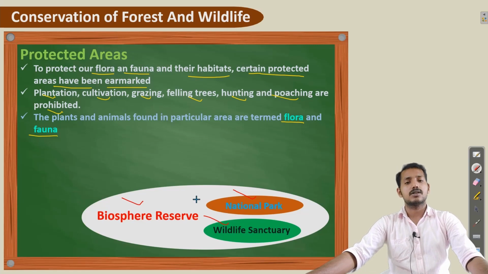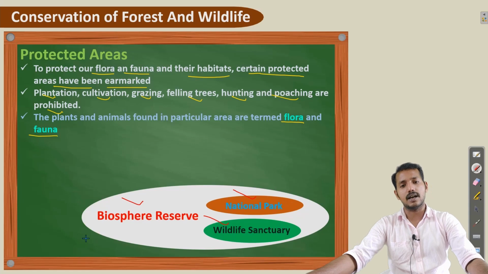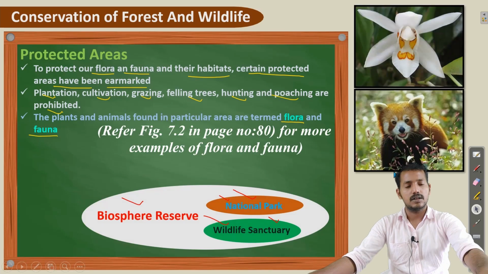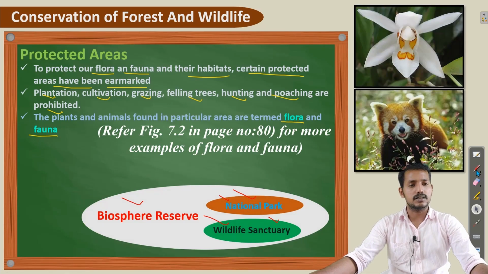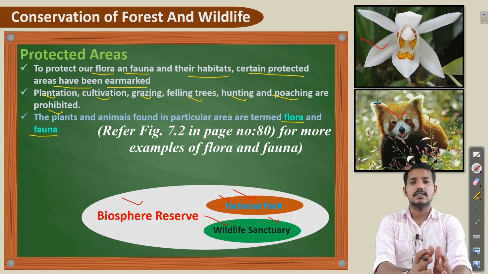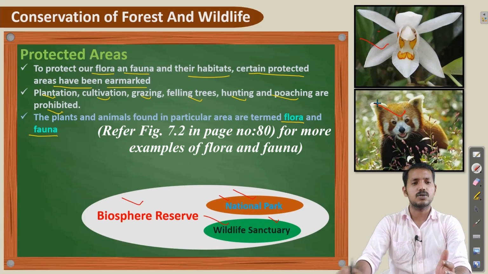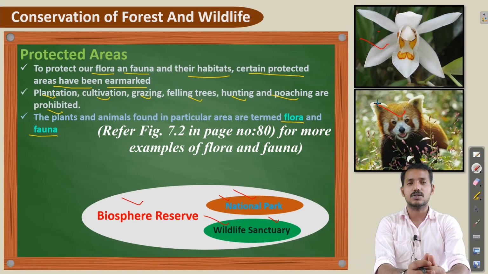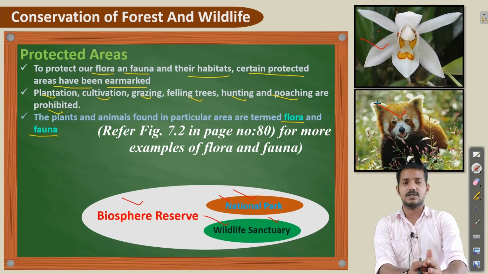Okay. So a biosphere reserve is a large area which consists of small areas called national parks and wildlife sanctuaries. You can see here, these are the flora and fauna of Arunachal Pradesh. Arunachal Pradesh is famous for different kinds of beautiful orchid flowers and also different kinds of animals, because of its diverse living conditions.